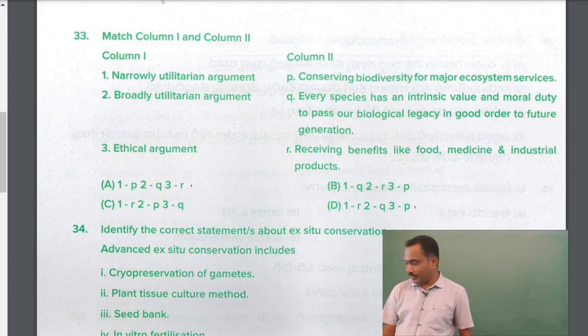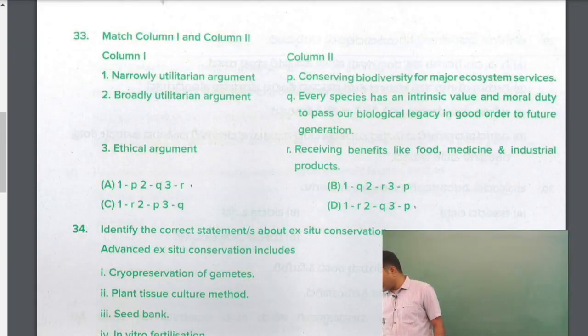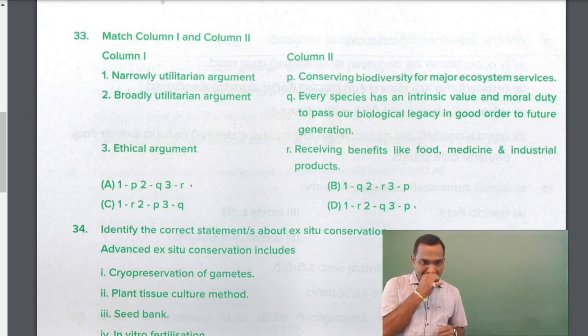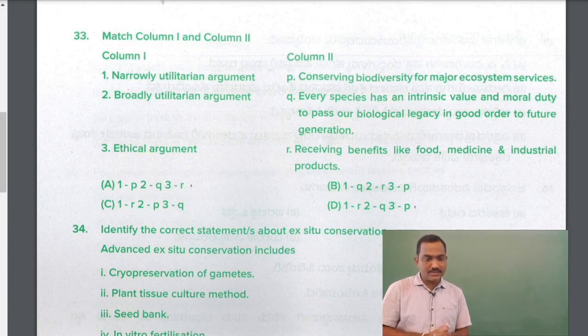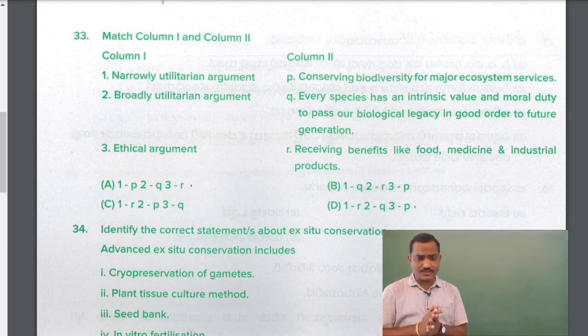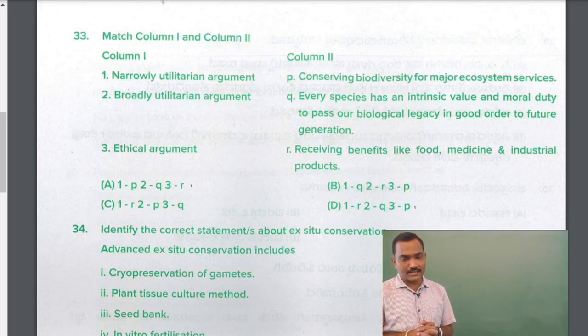Narrow utilitarian argument. What is narrow utilitarian? And then you have broad utilitarian and ethical argument. So narrow utilitarian is the use of biodiversity for specific uses such as food, timber, medicine or industrial products. Broad utilitarian is worldwide, like the production of oxygen or the aesthetic use.